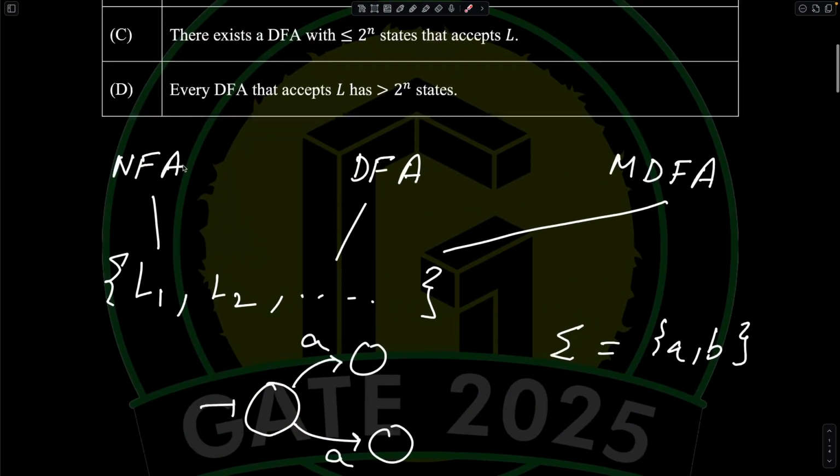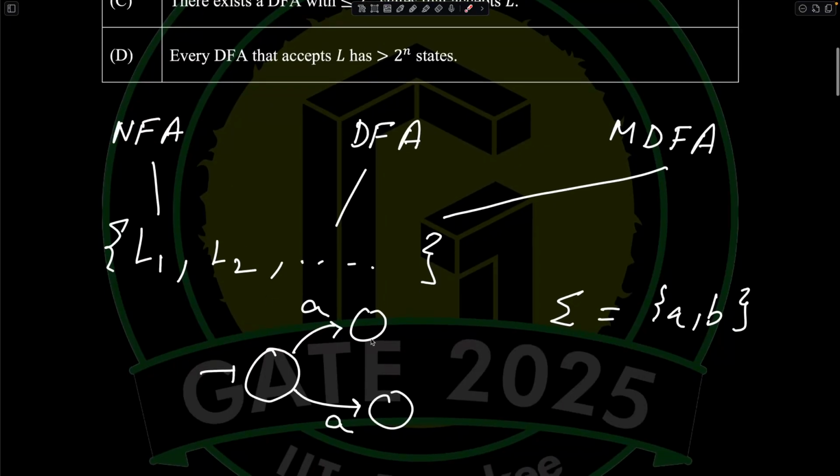Basically an NFA is a finite automaton like this, in which the alphabet is a, b. For every single state, for one alphabet symbol, multiple transitions are possible, and because of that you do not have a deterministic next state. That is why it is called an NFA. And then there is a DFA, in which this transition would be invalid. Then you have the concept of a minimized DFA.